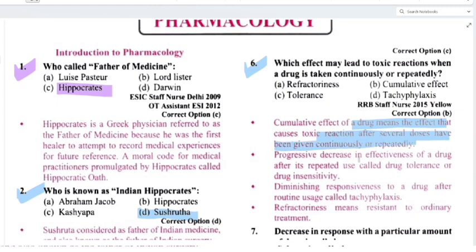Progressive decrease in effectiveness of a drug after its repeated use is called drug tolerance or drug insensitivity. Diminishing response to a drug after routine usage is called tachyphylaxis. Then refractoriness means resistance to ordinary treatment. Clear? So here the answer will be cumulative effect.